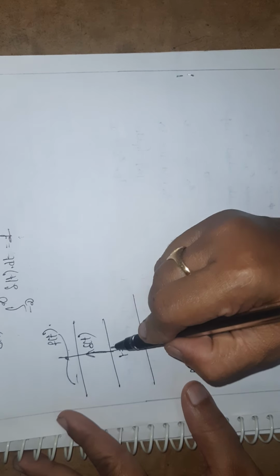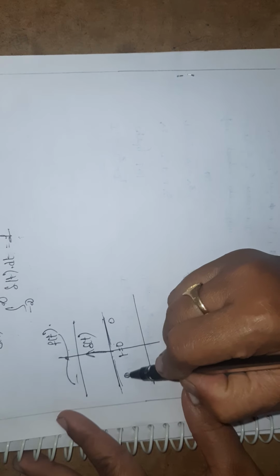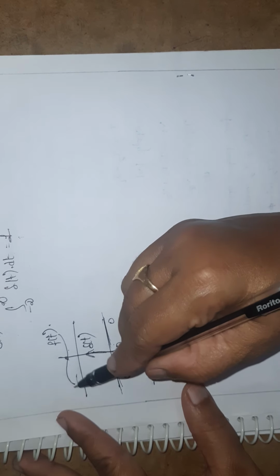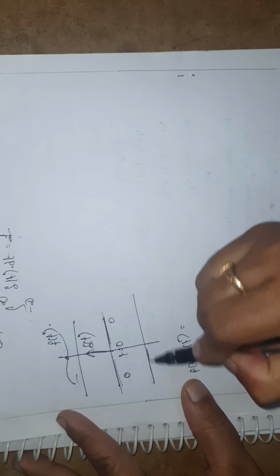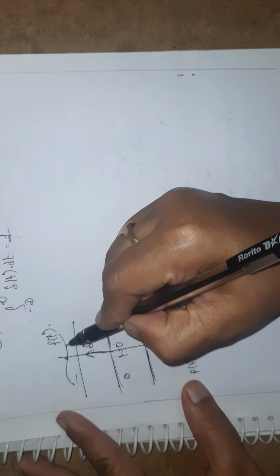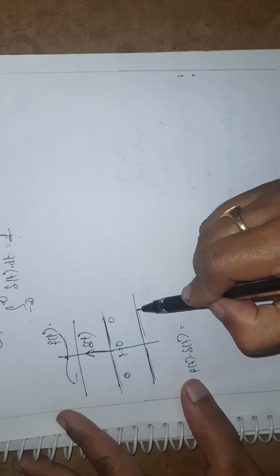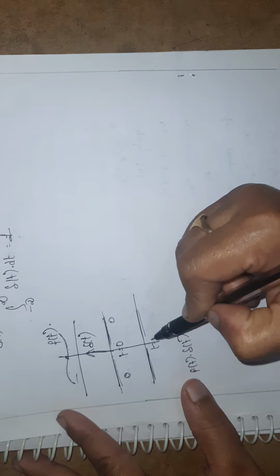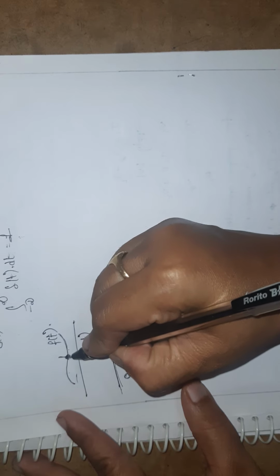Except at t equal to 0, the magnitude is 0. This side also the magnitude is 0. If this magnitude is multiplied with 0, I will get 0 on this side, and this magnitude multiplied with 0, I will get 0 here also. Only at t equal to 0, I will get one value, that is nothing but this magnitude.